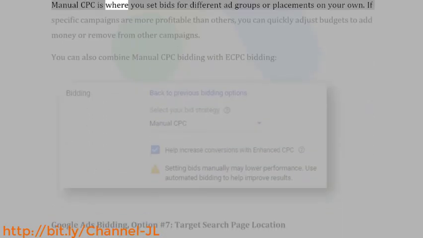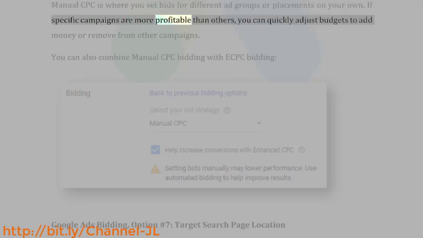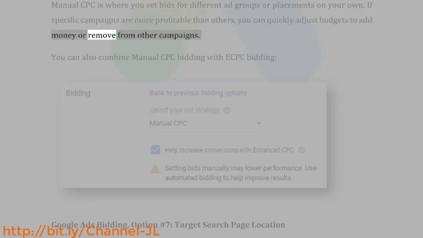Manual CPC is where you set bids for different ad groups or placements on your own. If specific campaigns are more profitable than others, you can quickly adjust budgets to add money or remove from other campaigns. You can also combine manual CPC bidding with eCPC bidding.